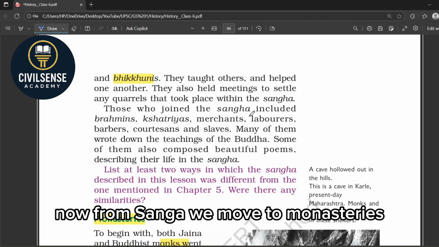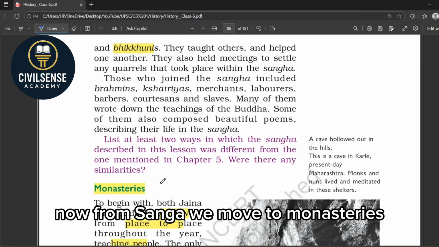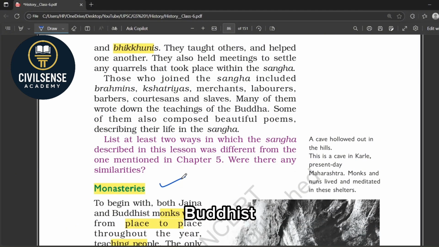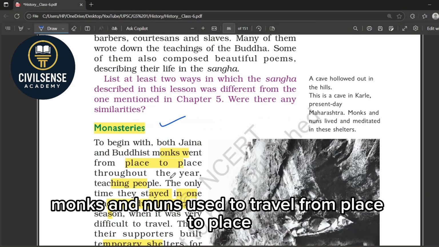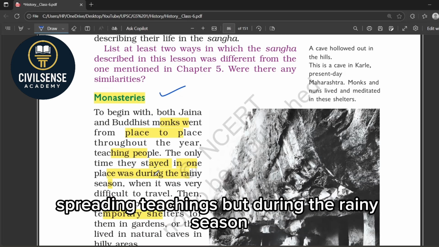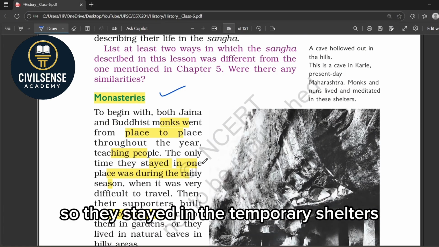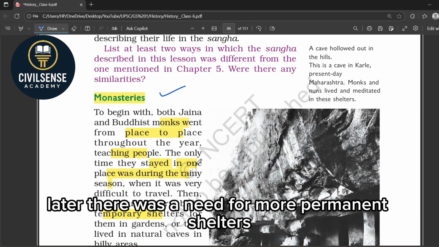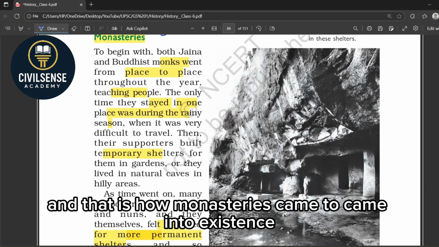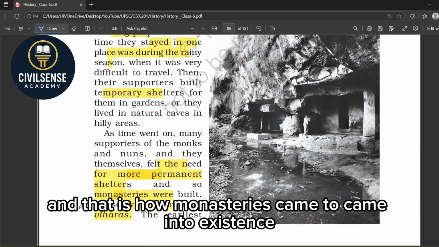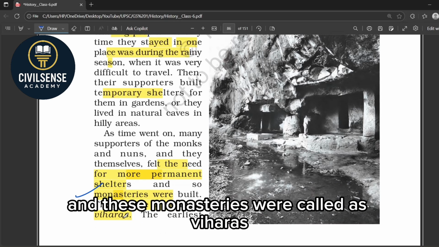Okay, now from Sangha we move to monasteries. Buddhist monks and nuns used to travel from place to place spreading teachings. But during the rainy season, they could not travel. So they stayed in temporary shelters. Later, there was a need for more permanent shelters. And that is how monasteries came into existence. And these monasteries were called viharas.